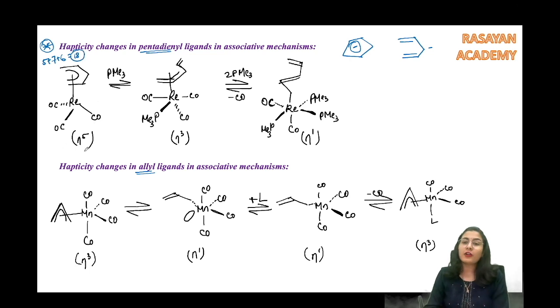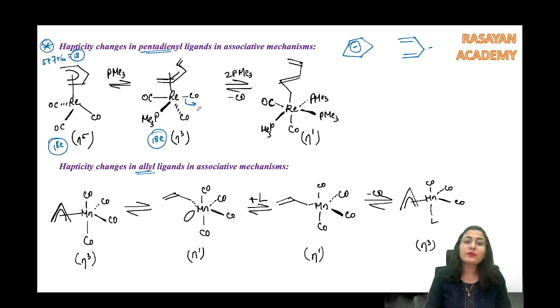Now this system is already 18 electron. We don't have a possibility of migratory insertion or anything. So the only possibility is that the hapticity can change from eta 5 to eta 3. When that happens, it will create a vacancy. After creating that vacancy, phosphine can add and again it becomes an 18 electron system. This was also 18. The hapticity changed, phosphine got added, again an 18 electron system.